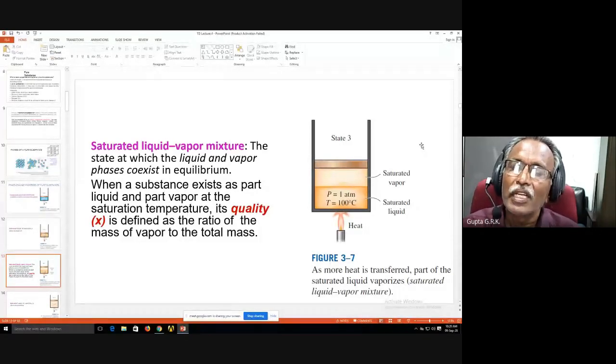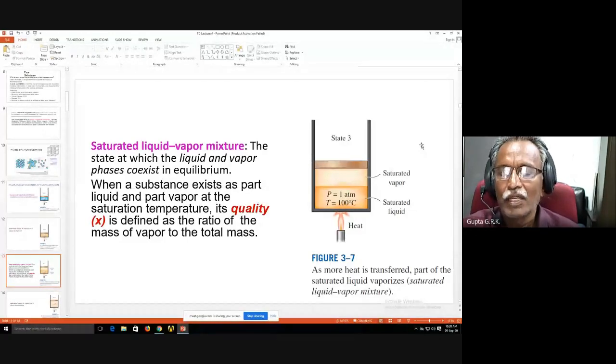So as I am increasing the temperature, gradually vapor increases, so its quality increases. Vapor increases and liquid decreases gradually. When everything is liquid, the quality is 0, and when it is completely vaporized, when it is completely vapor, the quality is 1. So the quality varies from 0 to 1 as I am heating. It takes latent heat to get itself vaporized.